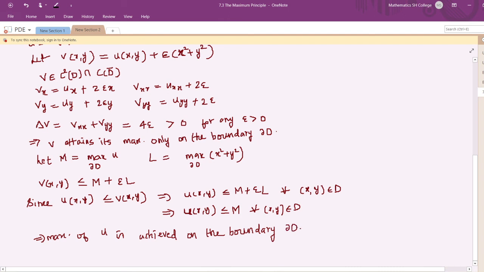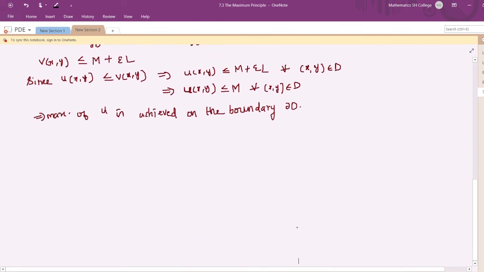So we have shown that if u is a harmonic function and u is an element of C²(D) intersection C(D̄), then the maximum of u in D̄ is achieved on the boundary. Okay. Now in the same way we can write the minimum principle. You have to replace maximum by minimum, then you will get the minimum principle.